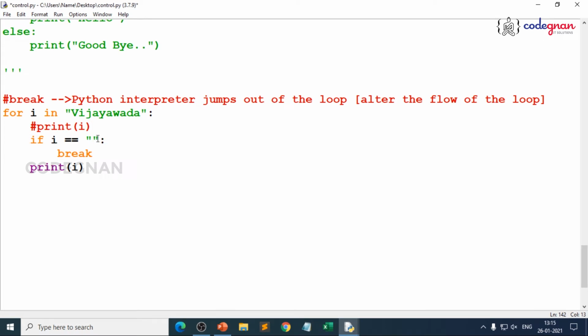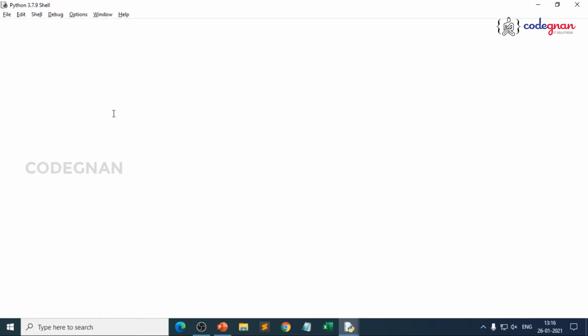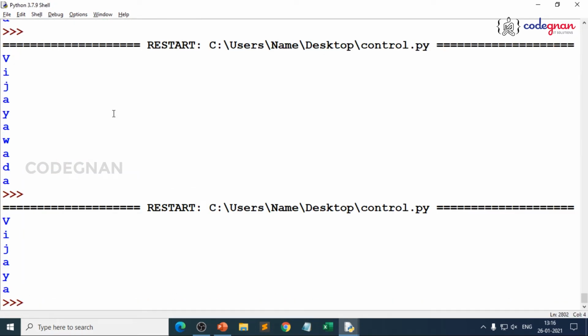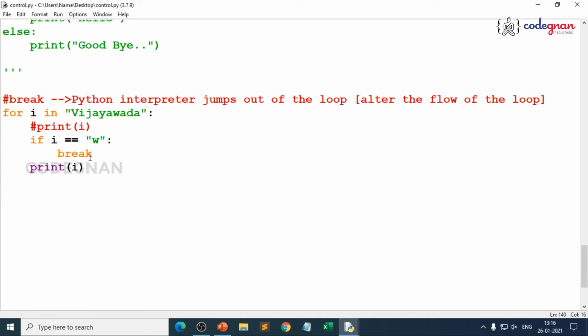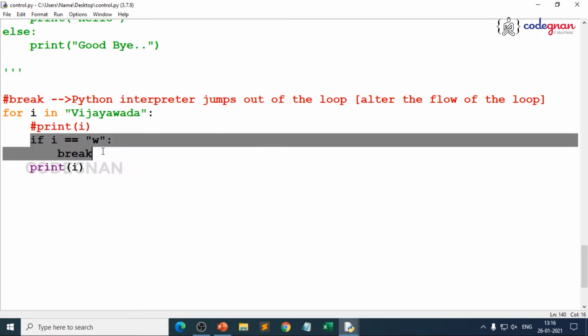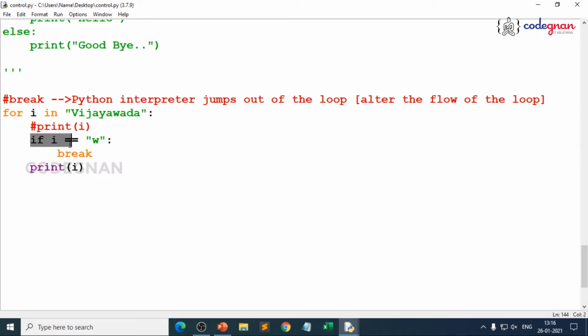You should be very good at the syntax and at how the flow is executing. Now if we give if i equal to w, you get only Vijaya as the result. So it's the simple use case of break. When you are using break, our interpreter understands that it should jump out of this loop. Your condition is satisfied, so it is coming out of that.